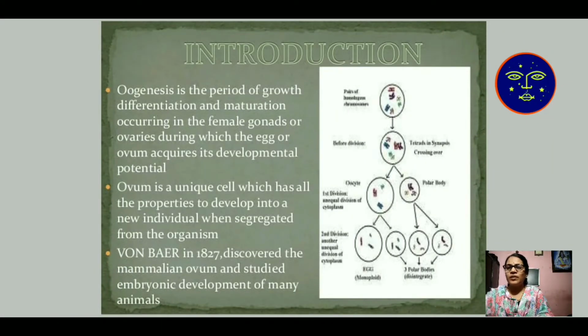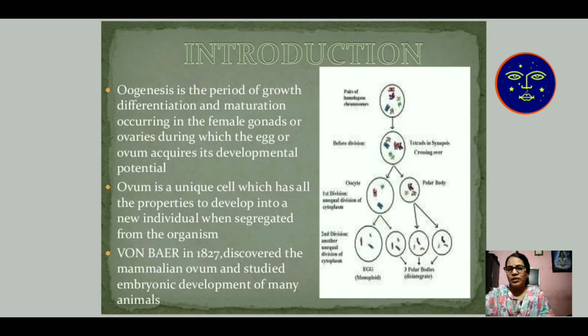Oogenesis is the period of growth, differentiation and maturation occurring in the female gonads or ovaries, during which the egg or ovum acquires its developmental potential. It means the formation of ova from the ovary is known as oogenesis.